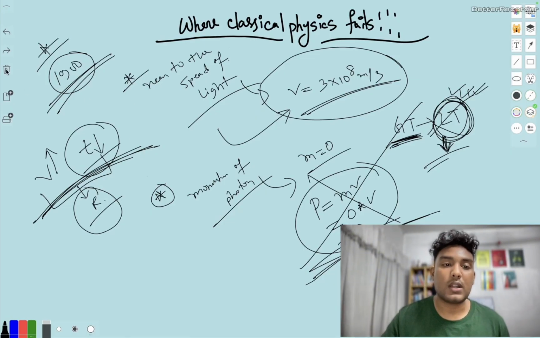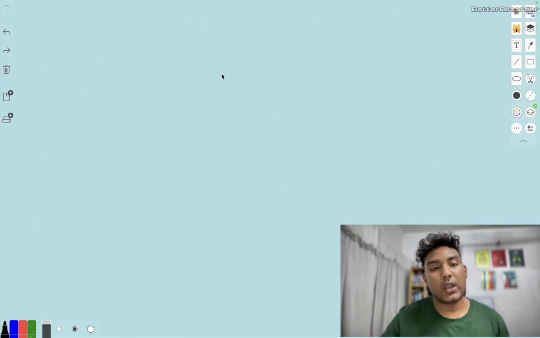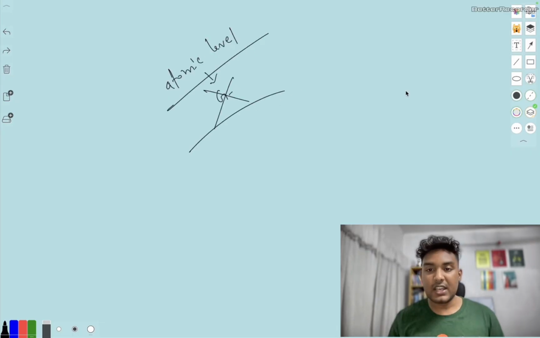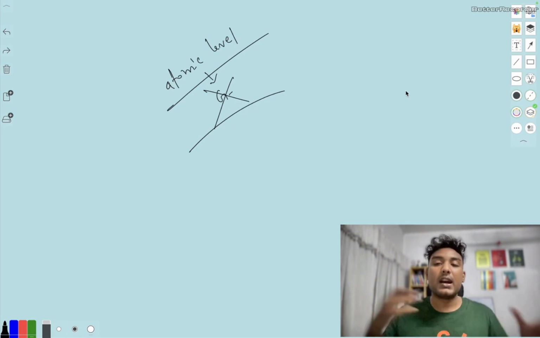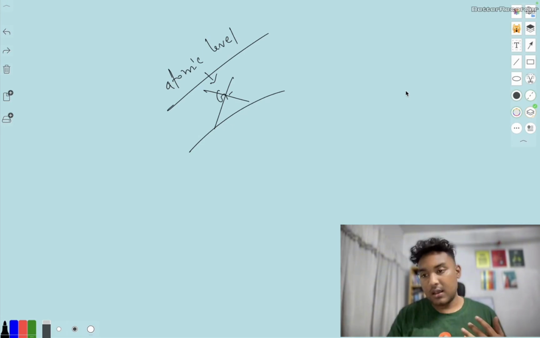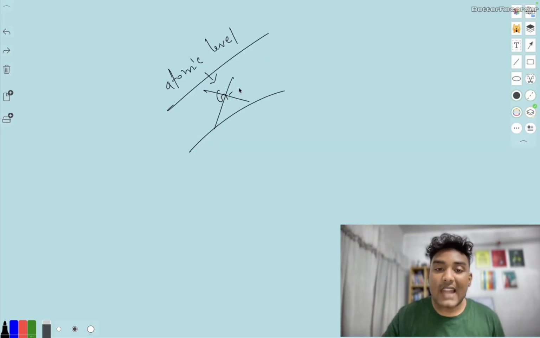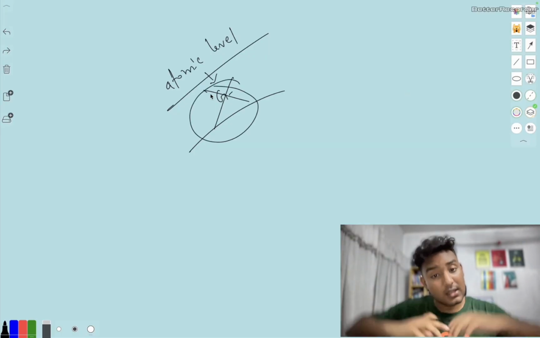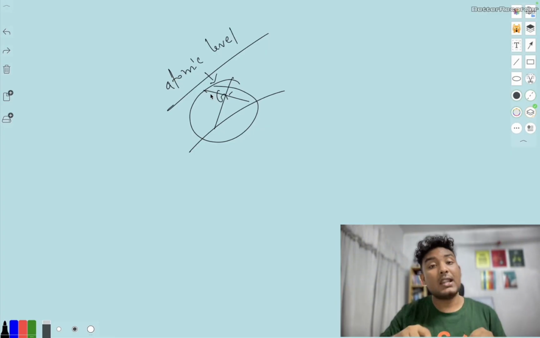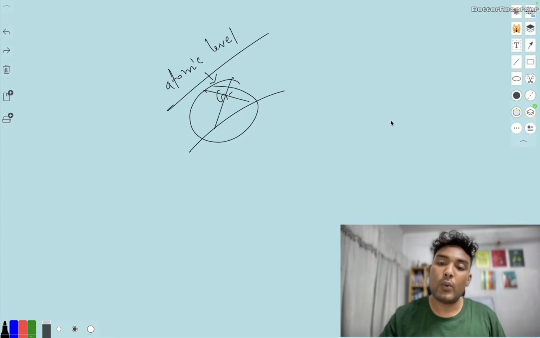Another one is gravity. At the atomic level, gravity doesn't really work. The gravity which holds the entire galaxy, the orbits, the sun, moon, and planets, has powerful strength outside, but inside the atomic level, gravity doesn't really work. We know that around the proton and neutron, which form the nucleus, the electron is revolving.